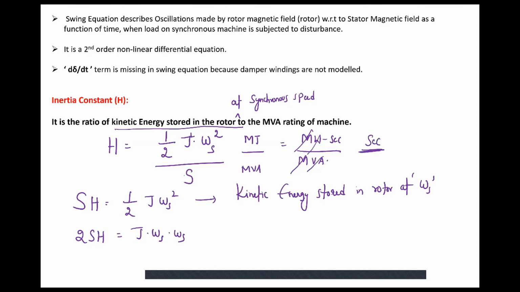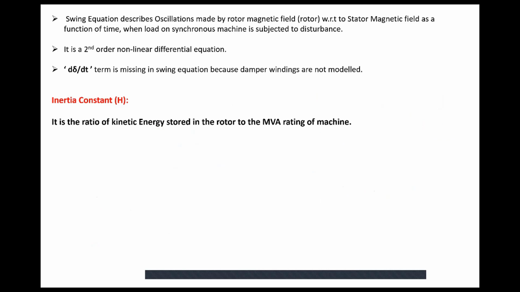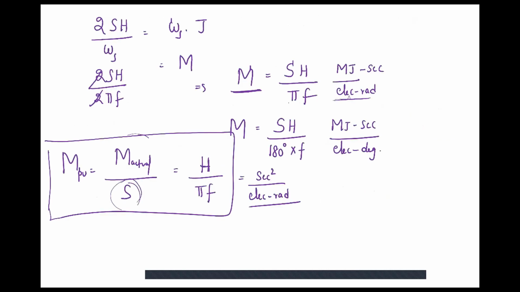The unit of inertia constant is second. Either you can write it as megajoules per MVA, or directly we can write it as second. That's why here H value is second, pi value is electrical radians, 1 by F value is also second. So second square by electrical radians is the unit of M per unit.